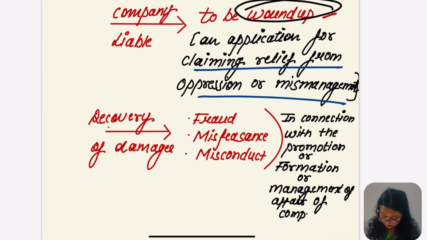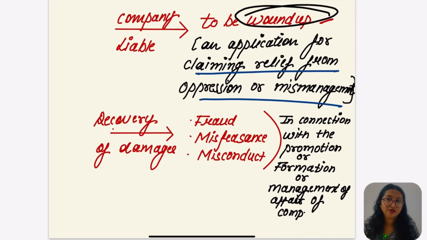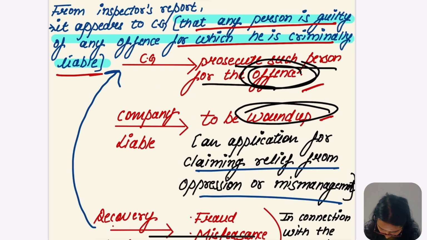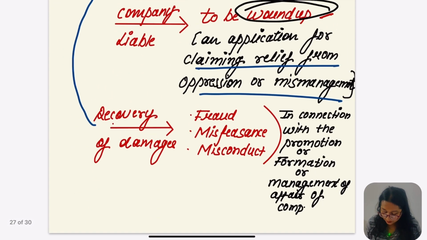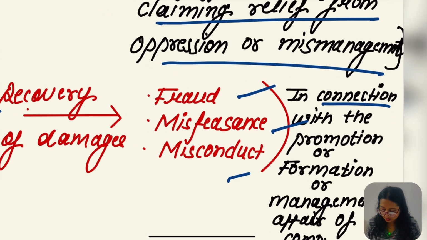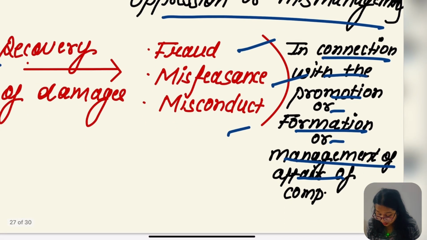Next, recovery of damages can be asked from that person who was guilty. Recovery of damages in case of fraud, misfeasance or misconduct in connection with the promotion, formation or management of the affairs of the company.